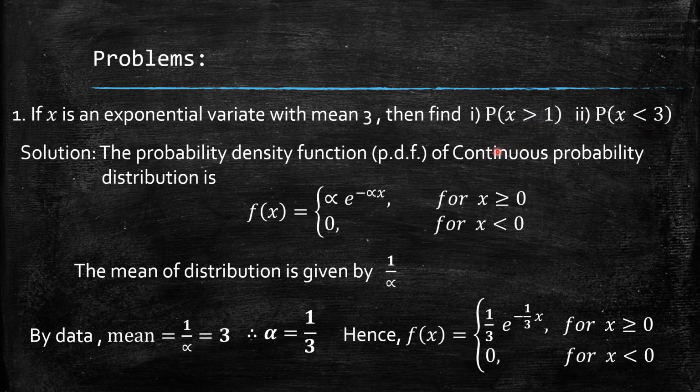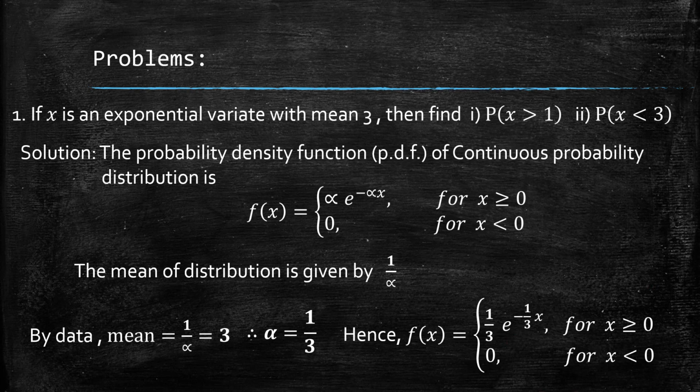So the probability is obtained by integrating the PDF f of x over the given interval. Probability of x greater than 1 means integrating 1 by 3 e power minus 1 by 3 x with respect to x from 1 to infinity, which is the area under this curve between 1 and infinity.